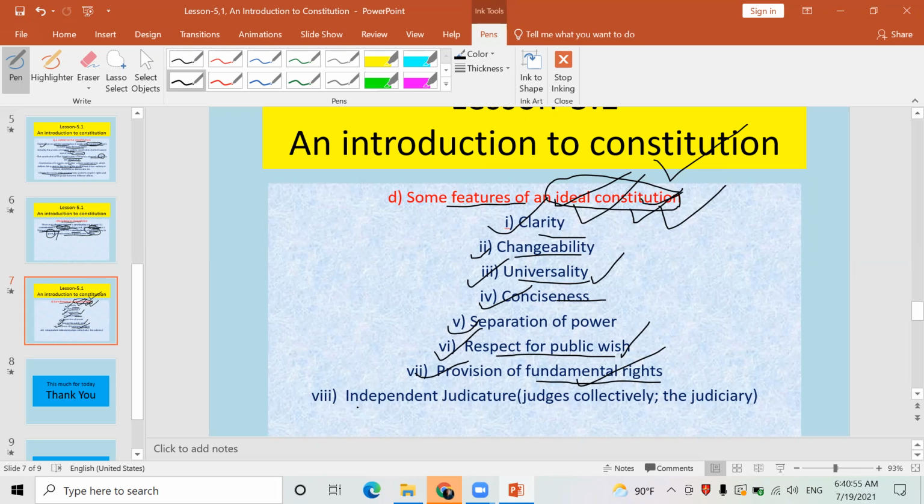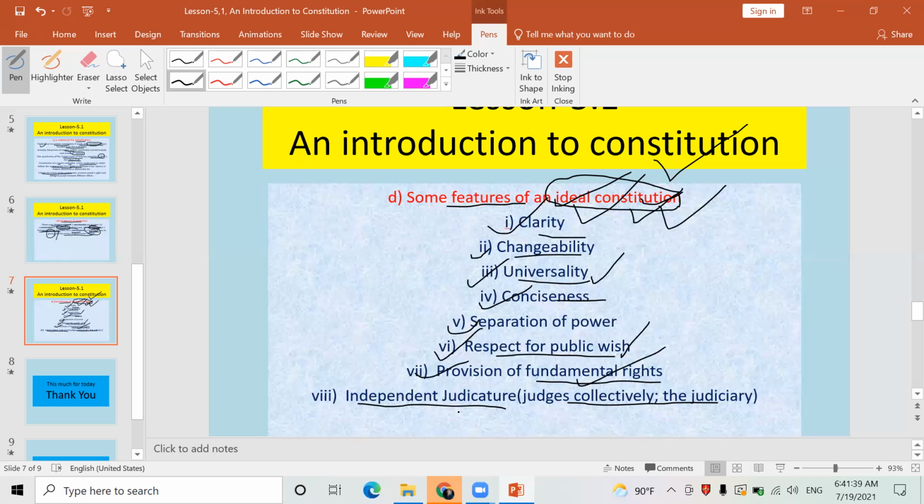Look here. Now, the last one, features of the ideal constitution. There are many features of the ideal constitution, but these are what I have brought among them. This is the last one: independent judicature, judges collectively, the judiciary. Listen here. In Nepal, and also in most countries, the constitution has guaranteed the independent existence of the judicature or judiciary. Here, judiciary means न्यायपालिका in Nepali.